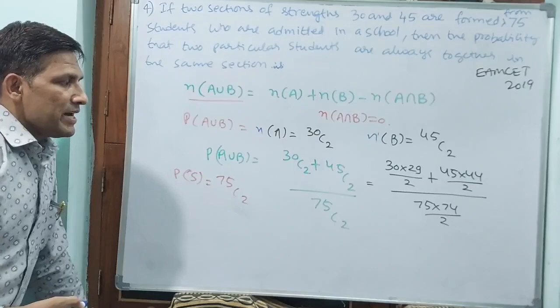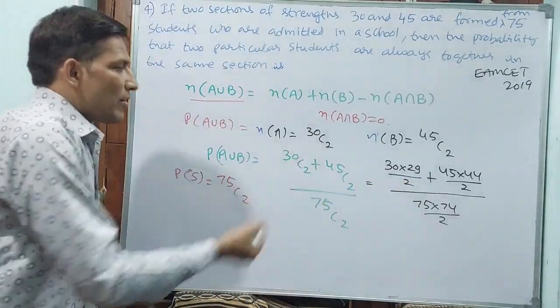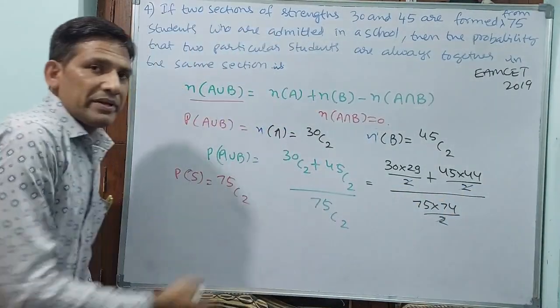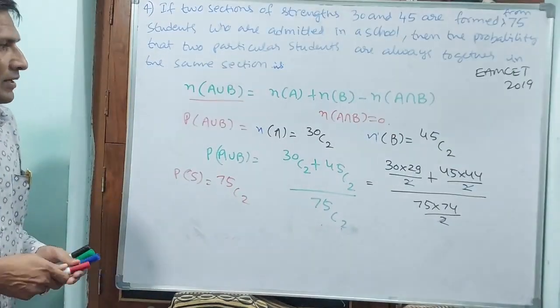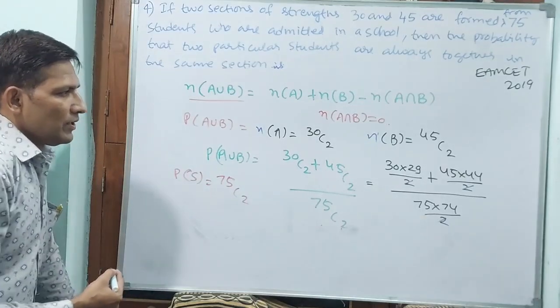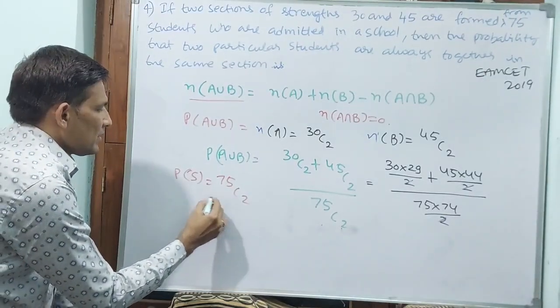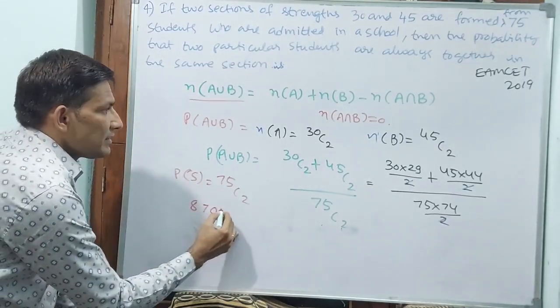Okay, now you see there. Now shall I cancel these two? Why? Because the numerator and denominator, both two we can cancel. Okay, let us see. 29 into 30: 3 9s are 27, 2 are 6 plus 2, 8, so 870.